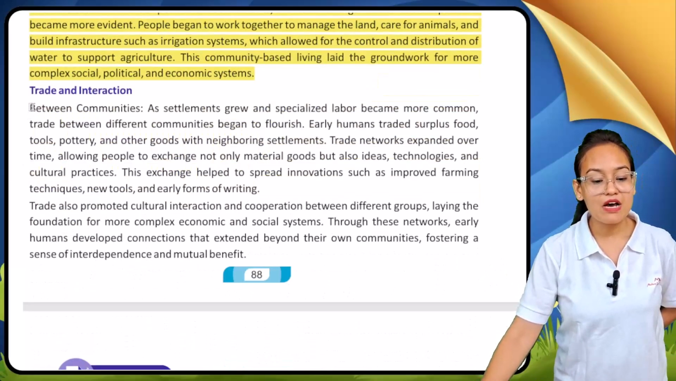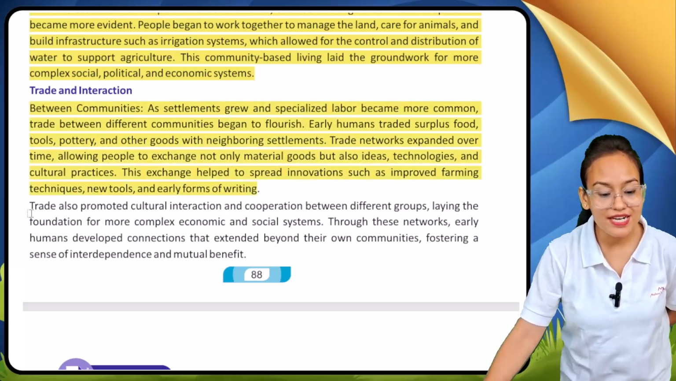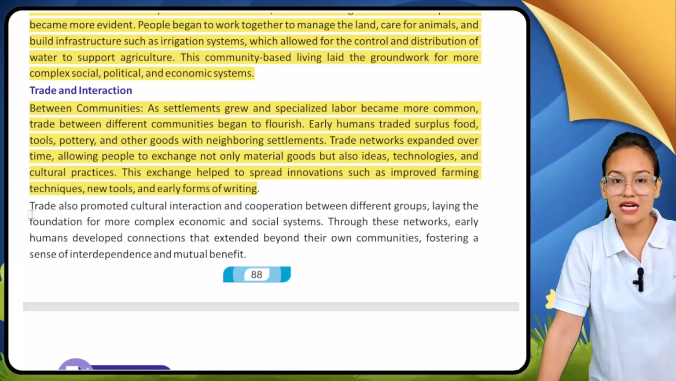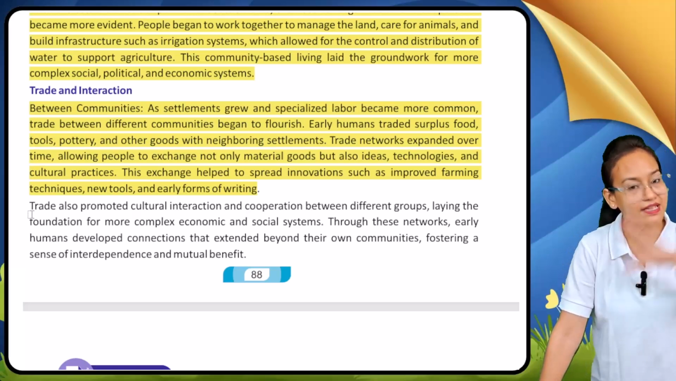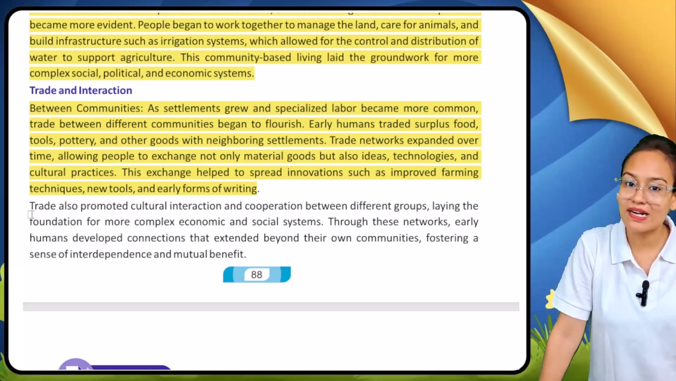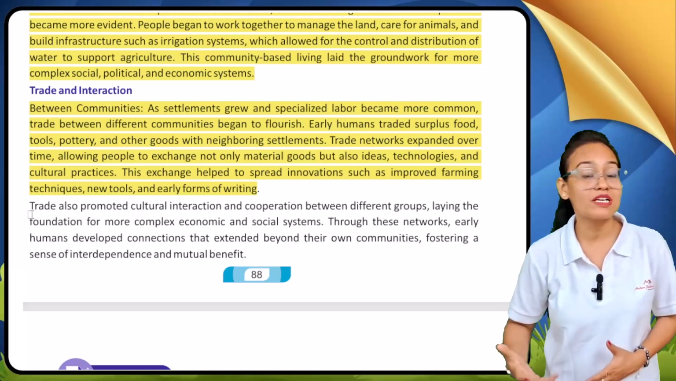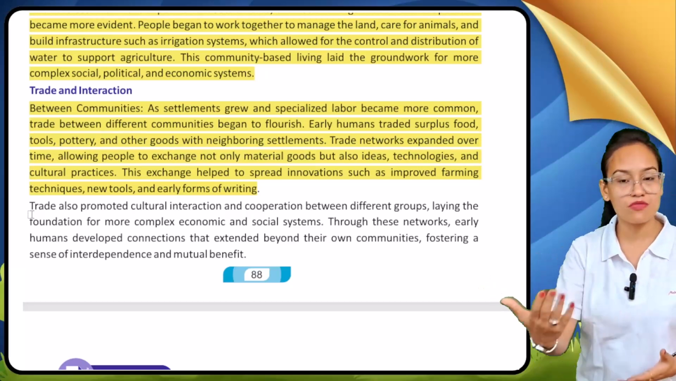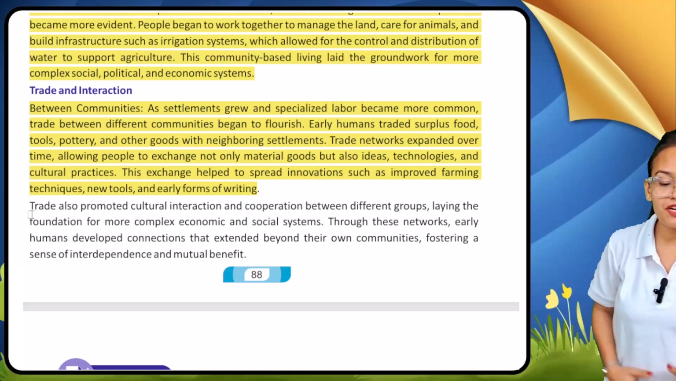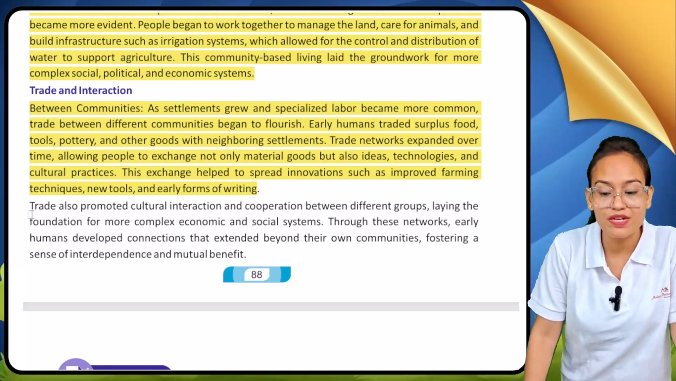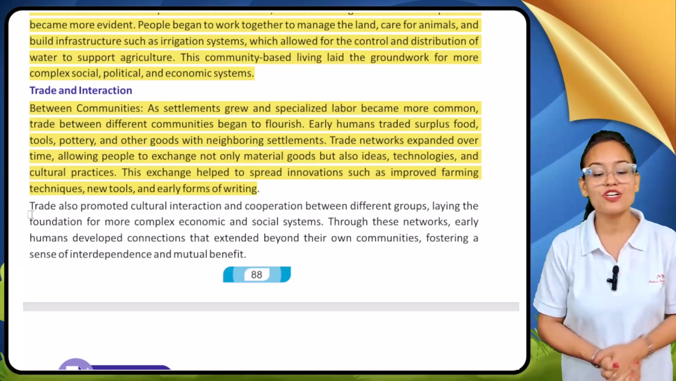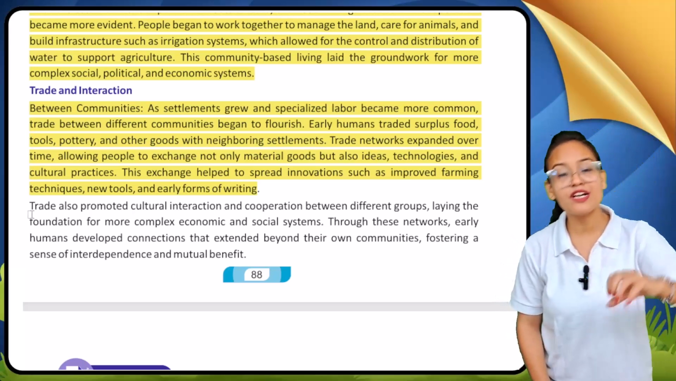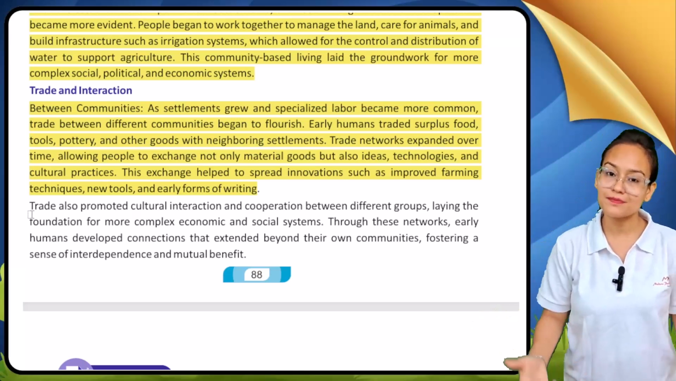In the Neolithic age, my dear students, trade also increased between them, because they started to settle down in groups. They gave up their nomadic life and started to settle down at a place on a permanent basis. It means the exchange of goods between them started. As settlements grew and specialized labor became more common, trade between different communities began to flourish. I already told you, when they started to settle down in a community, the exchange of goods started between them.